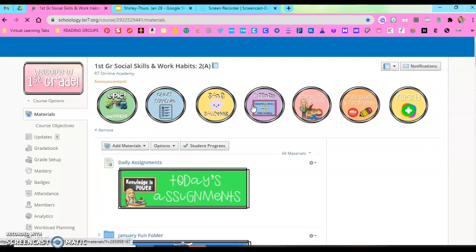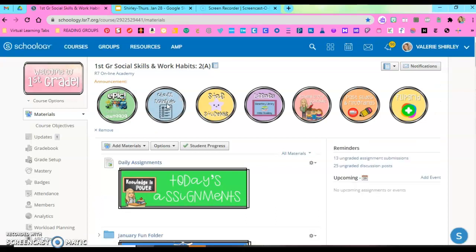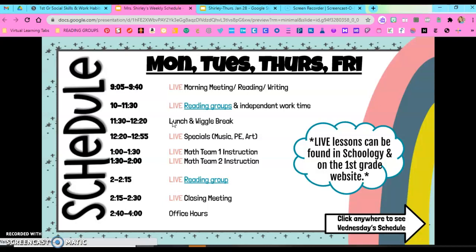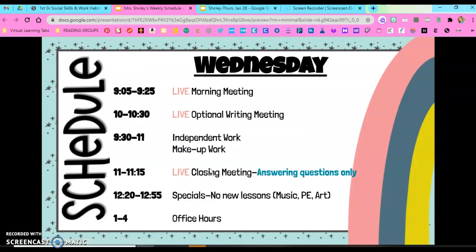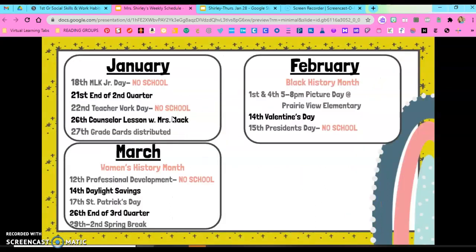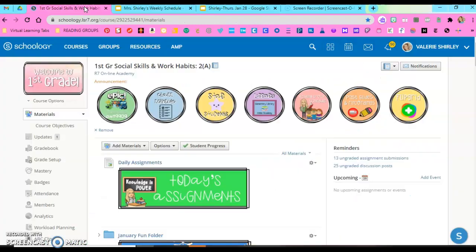The other thing that's important up here is this is our schedule, so you can always click on this and it'll take you to what our schedule is for those days. And then Wednesday is a little bit lighter, so there's our Wednesday schedule, and then here are some important dates that we have off or just different things coming up. So that is up here with class schedule.